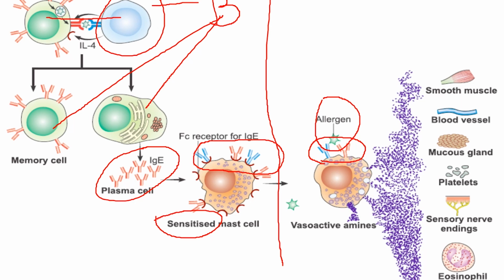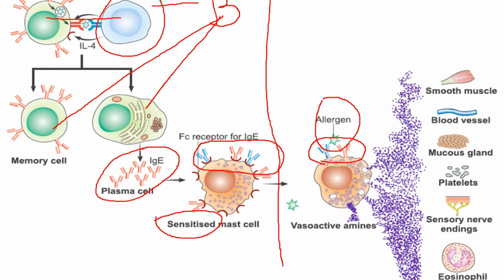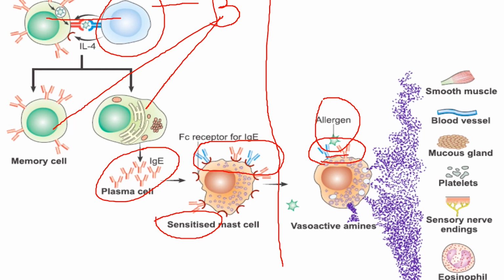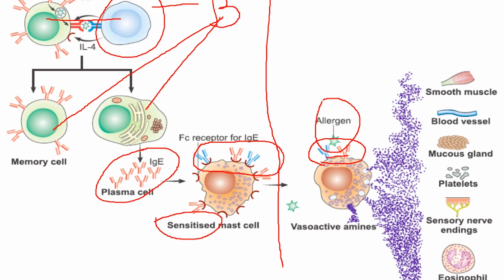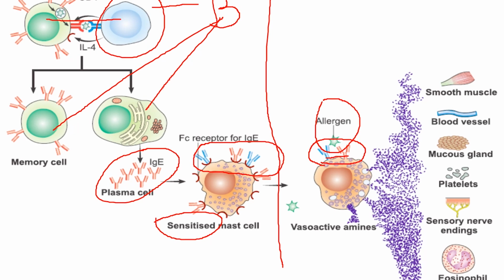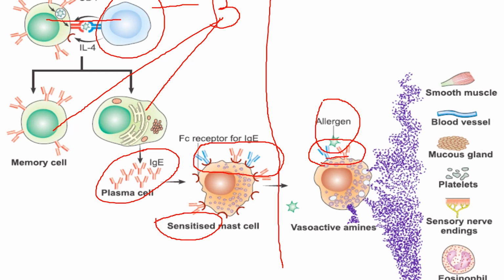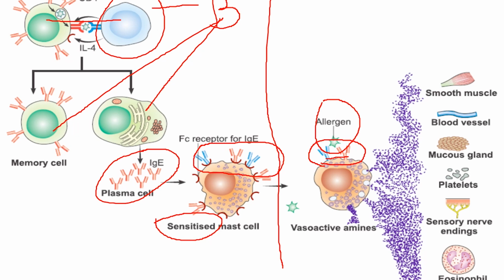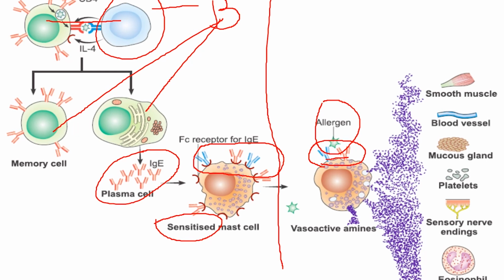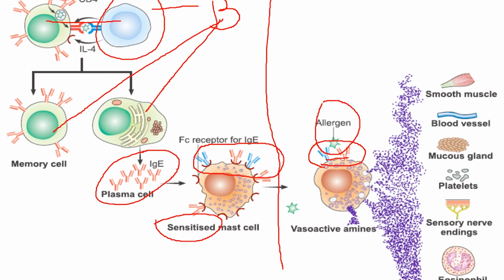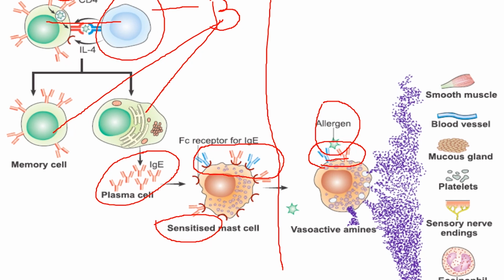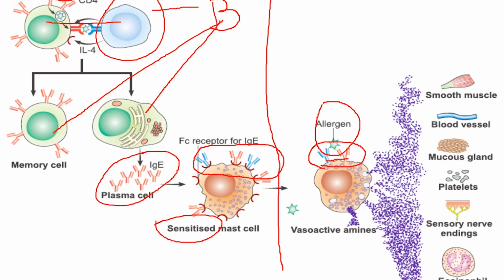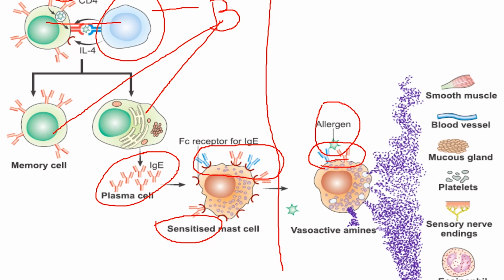Once this antigen antibody binding occurs, there is cross-linking between the IgE antibodies on the surface of the sensitized cell, which sends signals inside the cell, resulting in the rupture of mast cells and basophils. These cells rupture and release chemical mediators which are present inside the cell. These chemical mediators play a very important role in producing the manifestations of the hypersensitivity reaction. The chemical mediators are divided into two types: primary mediators and secondary mediators.